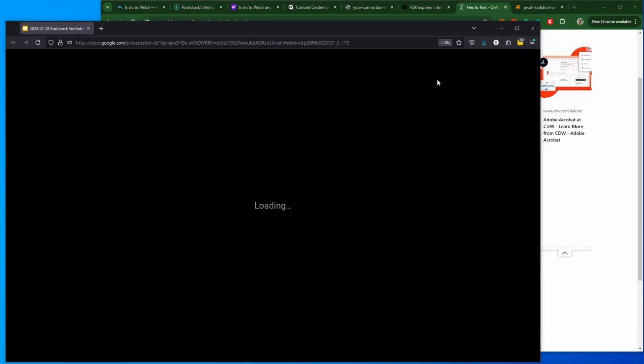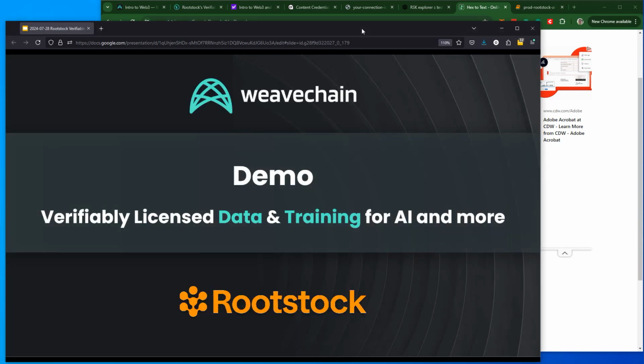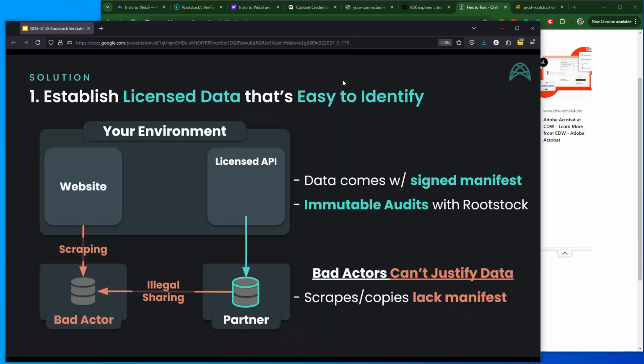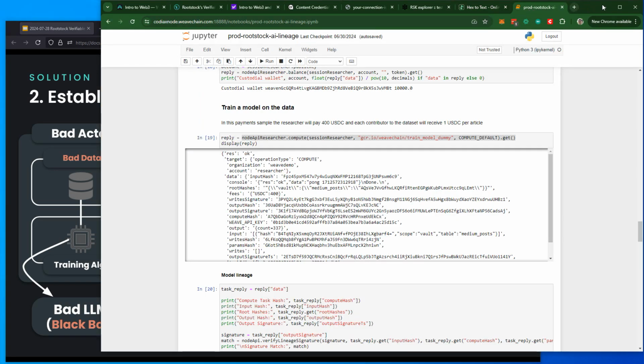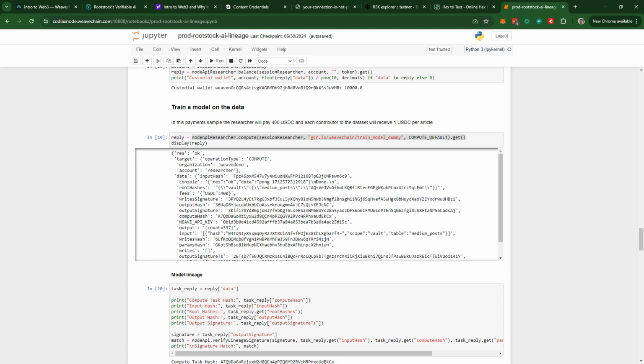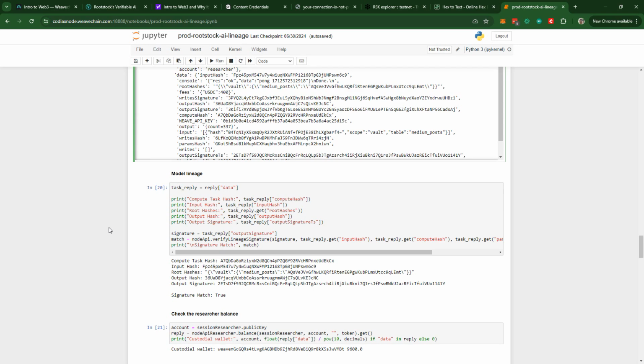So we just looked at our solution for licensing the data. And now let's see how we can extend that pattern to have verifiable training for AI. So over here in my Jupyter notebook, Weavechain nodes allow us to run computation directly through them. A full compute job of this Docker image over here, for example. And in this case, that image is going to train a large language model on the article that we just submitted. Now, what's special is that we actually apply our hashing methodologies to computation as well as data.